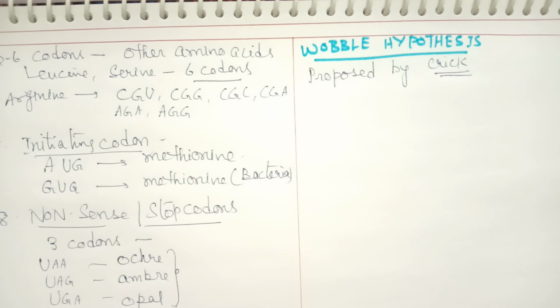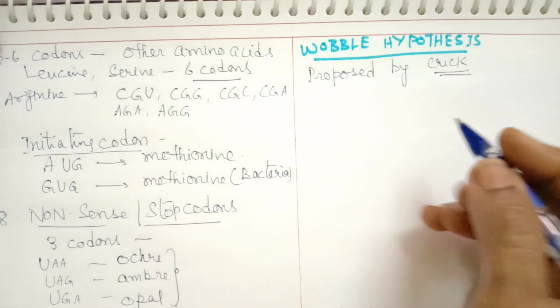Codons are present on mRNA and anticodons are on tRNA. These anticodons come and bind with the codons. During this pairing, the third base of the codon may not be complementary.